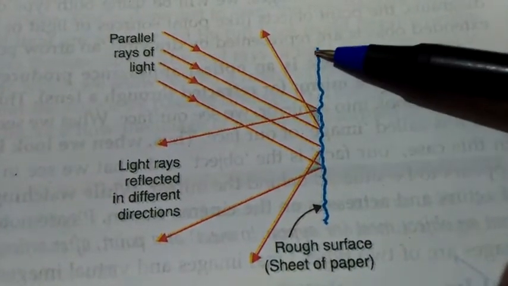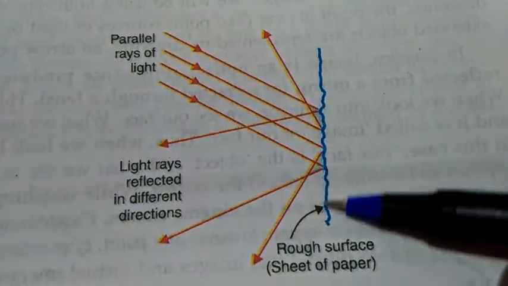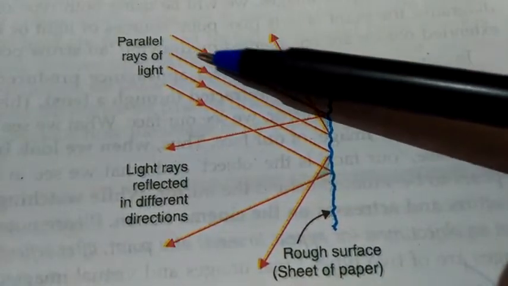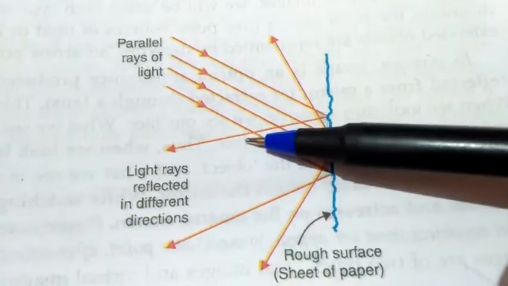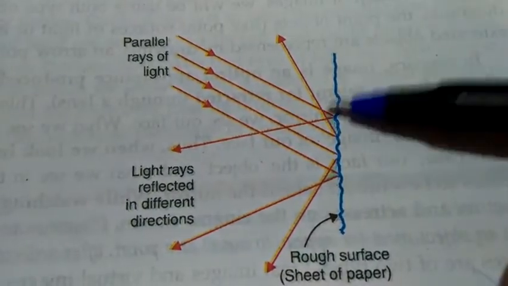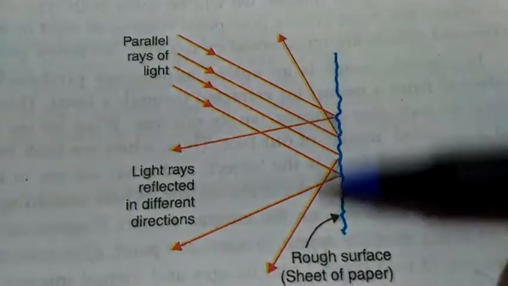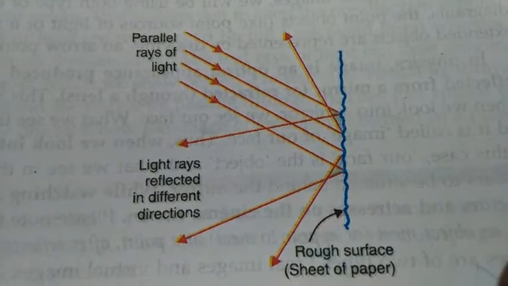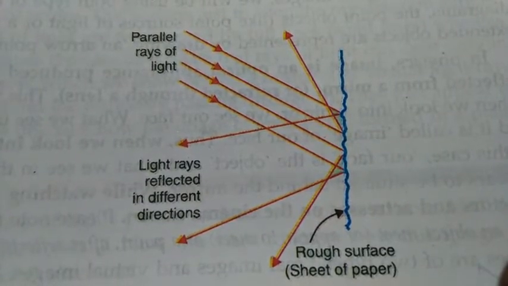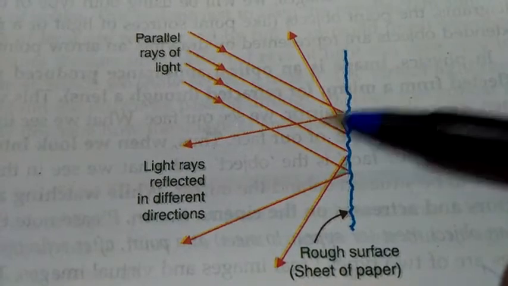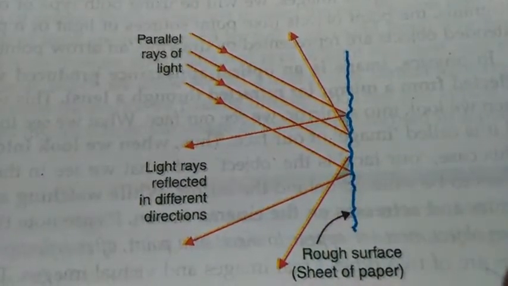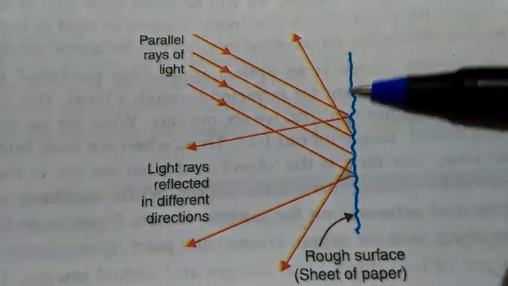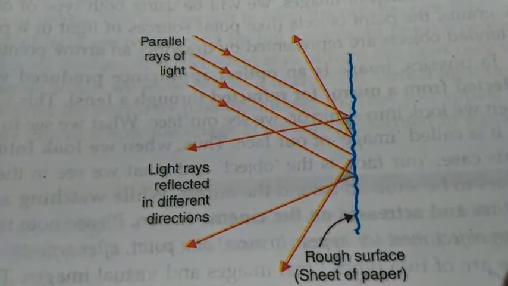But when the reflection occurs on a rough surface, what happens? See, incident rays are parallel to each other, but after reflection they are not parallel. They are going in different directions. Why is this happening? Is this a failure of the law of reflection? According to the second law, I is always equal to R. So if I is equal to R, all the rays should go in one direction only, parallel to each other. So why are the rays going in different directions? It is because of the rough surface, not because of a failure of the law of reflection.